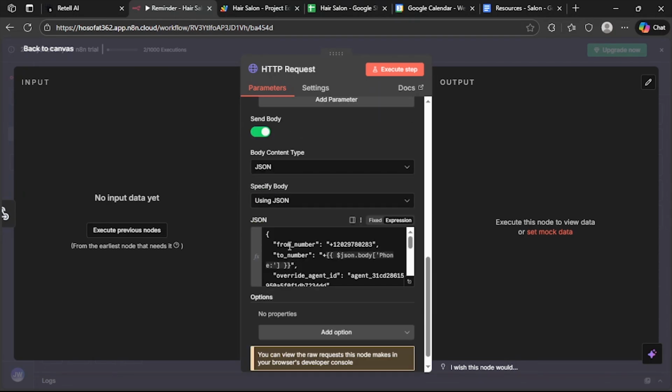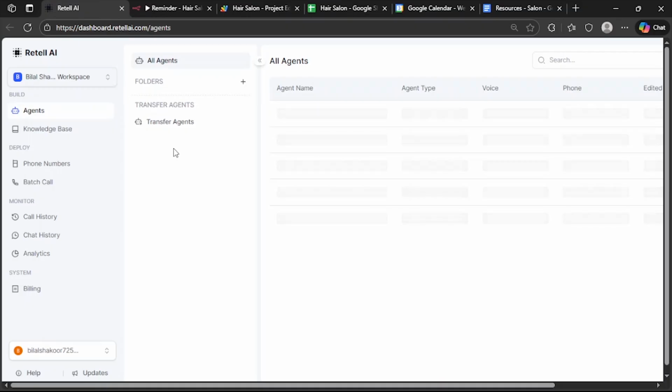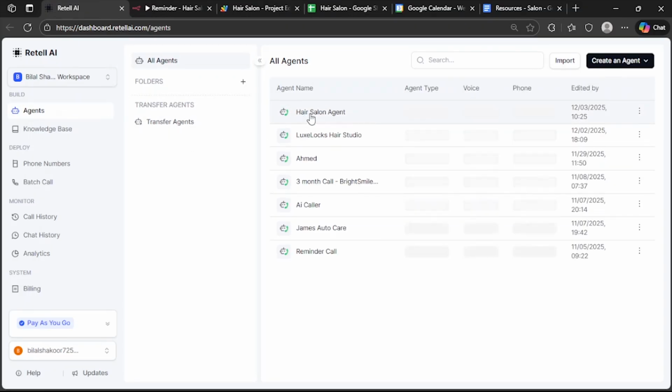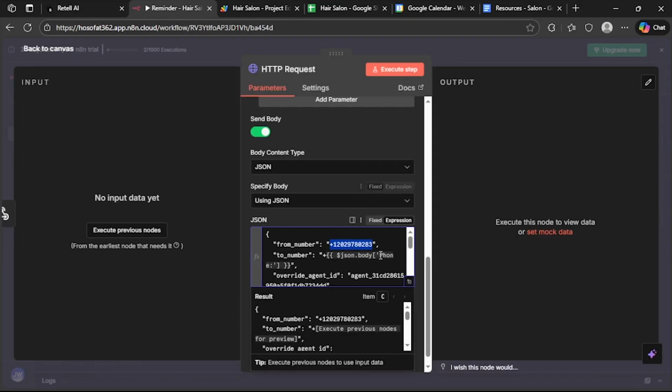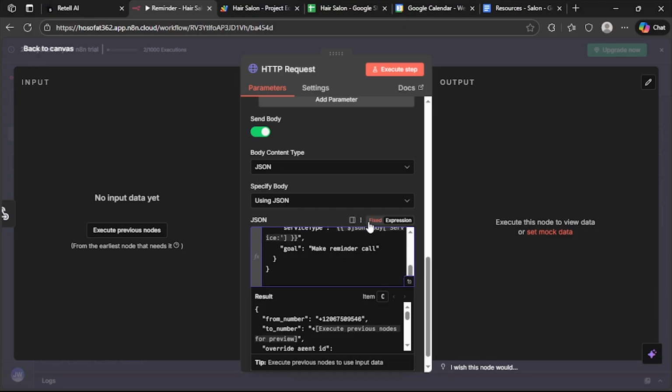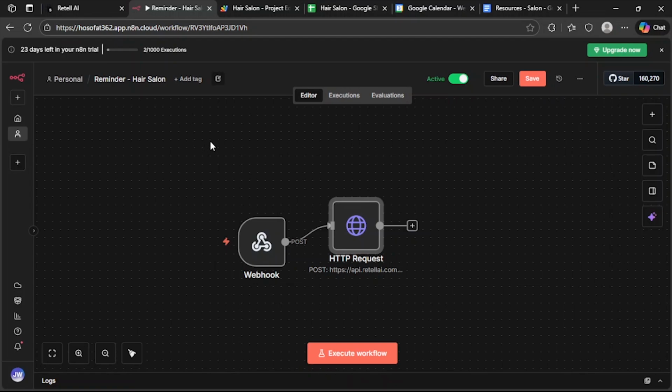You just have to edit from number. Instead of this number, you have to add your phone number that you connected with your Retell AI voice agent. Just go to Retell AI, go to agents, and this is our AI voice agent. Copy this and paste that in here. Now we have to write this in a simple format, just like this, and save it in here. So now the reminder agent is ready.